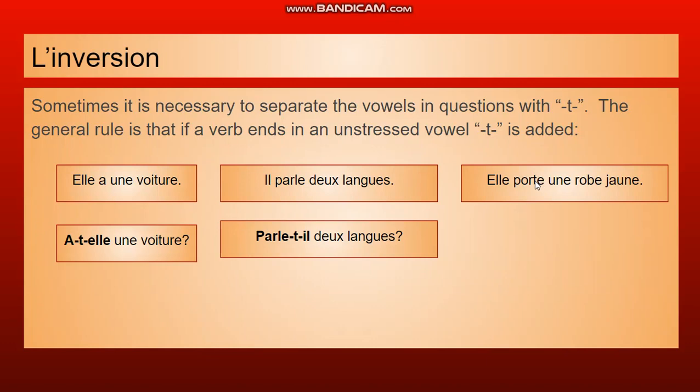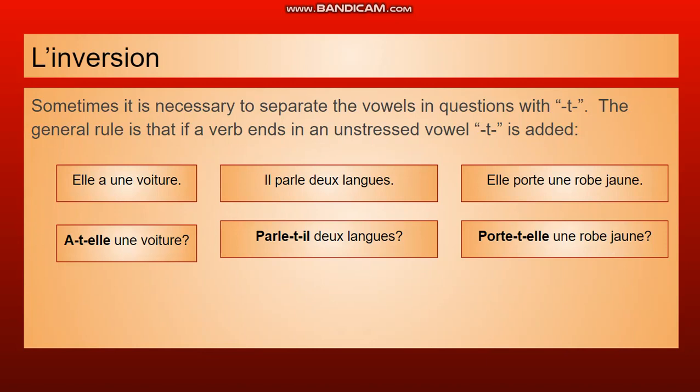So you would think because there's a T here that you could say porte-elle and you wouldn't have to add in T, but because there's that unaccented E, guess what? Porte-elle une robe jaune? Does she wear a yellow dress, or is she wearing a yellow dress?